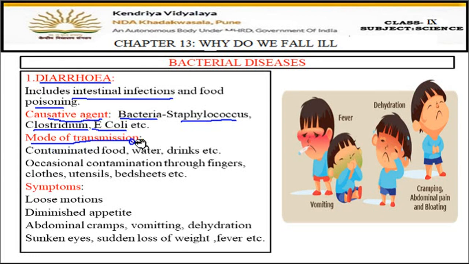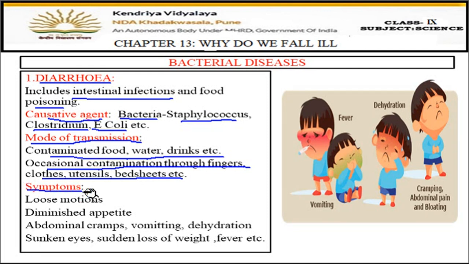Now let us discuss the mode of transmission, how this disease spreads. So it spreads through contaminated food, water, drinks, etc. Okay, so consuming contaminated food and water is the main reason for diarrhea. Then occasional contamination through fingers, clothes, utensils, bed sheets, etc. Means if we put contaminated fingers in the mouth, if the fingers are not well cleaned, or clothes, utensils, bed sheets are used in contaminated form, then it can also cause diarrhea.